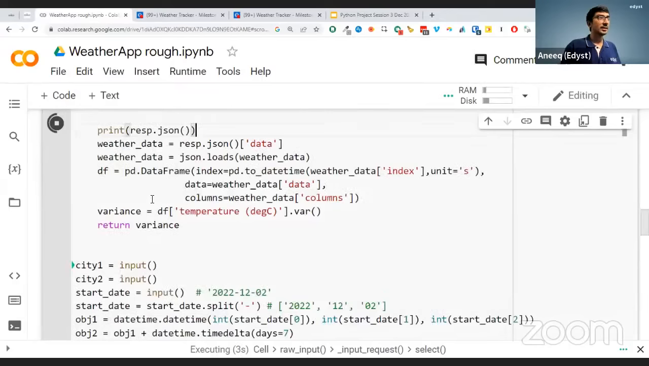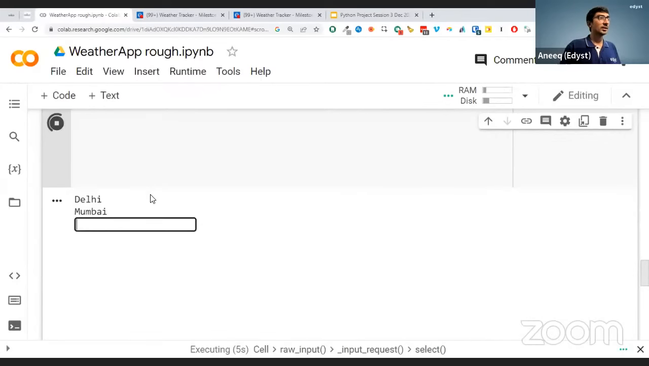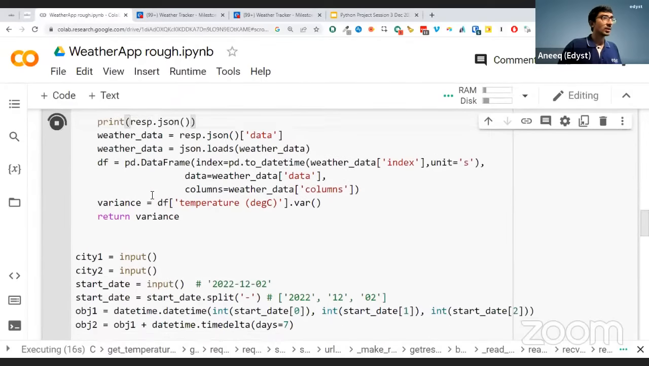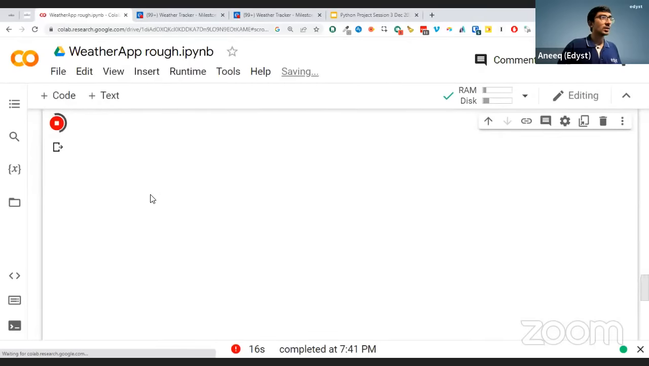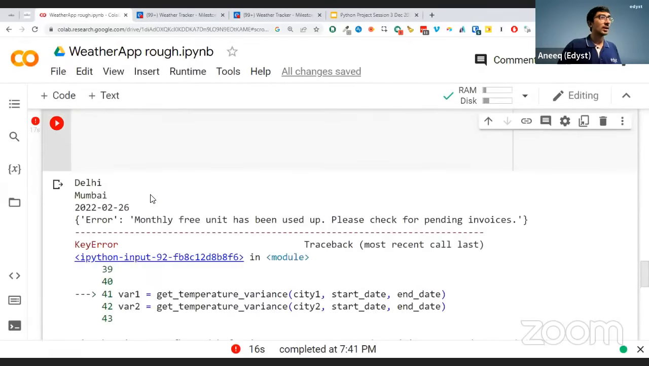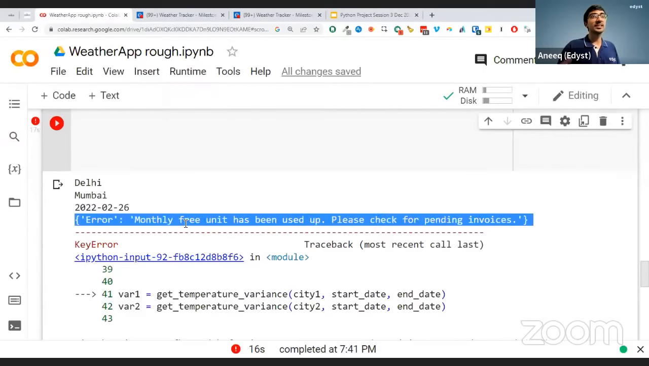So Delhi, Mumbai, and 022, let's say 0228. Let's just say 6. Okay. So that's what I think.